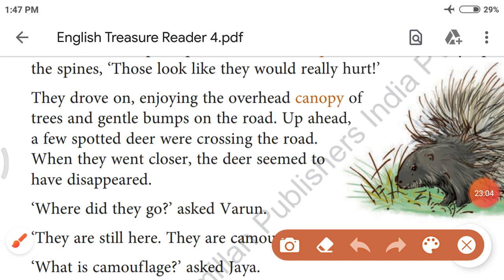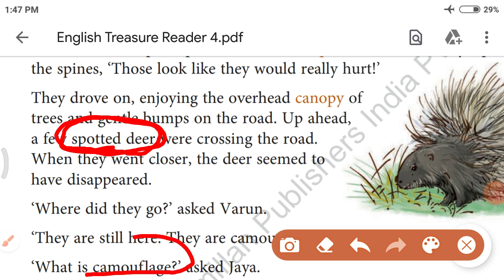After the porcupine, they have seen a spotted deer. A spotted deer with the ability of camouflage. Now let's see what is camouflage.